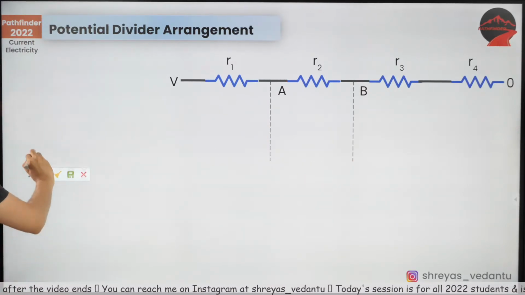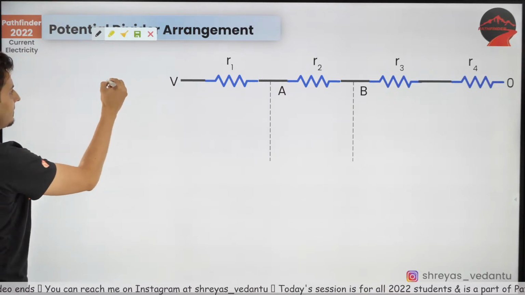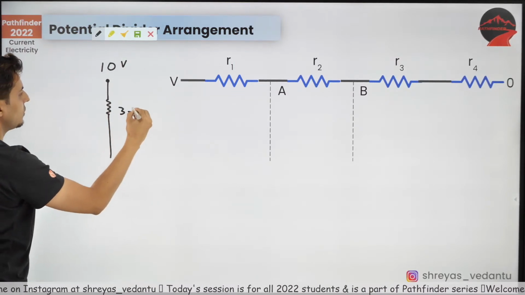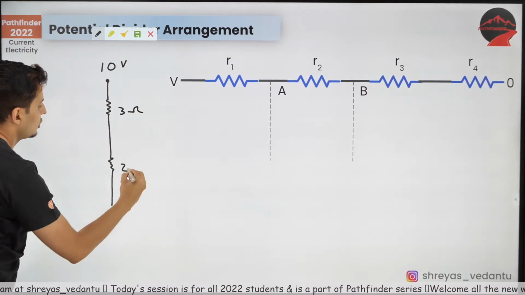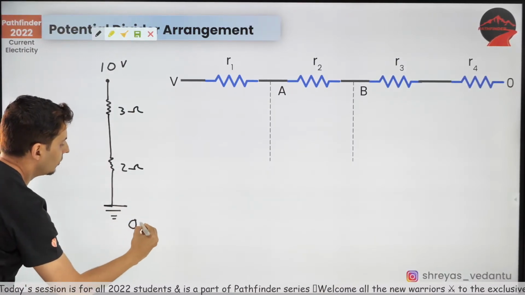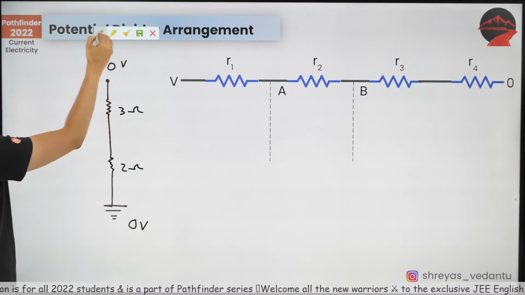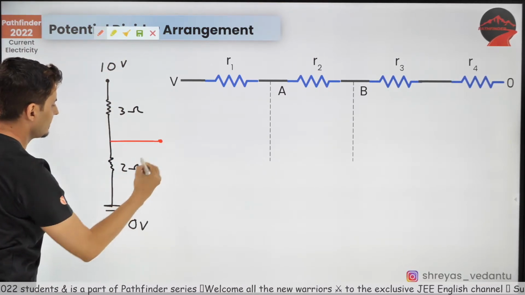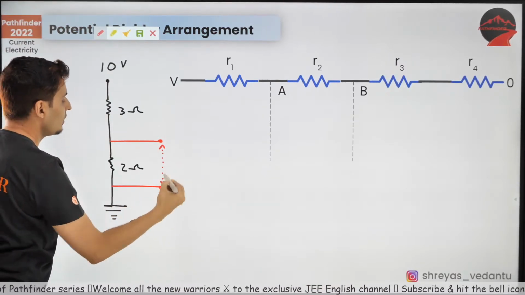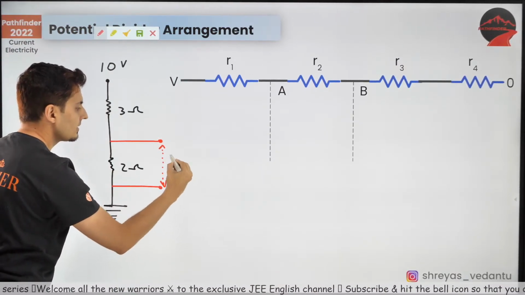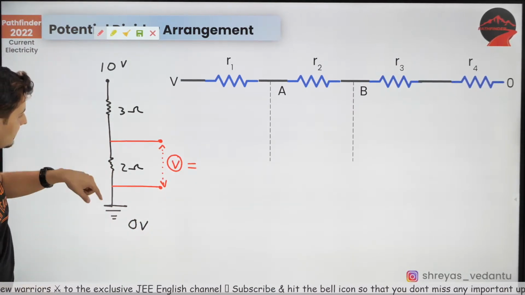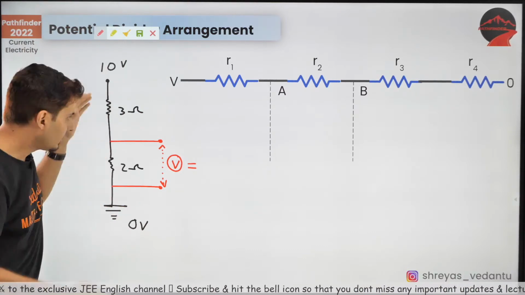Now I can give you one more example for this. Say you have this question which says this is 10 volts, maybe this is 3 ohms and this is 2 ohms, and this is obviously ground, that means 0 volts. Then they ask you, come on, tell me what is the voltage over here? What is the voltage drop over here? So how do you find the voltage drop? Well, it's very simple. Can you see these are resistors in series? There are 2 resistors in series.